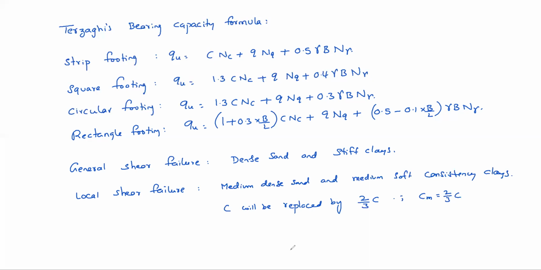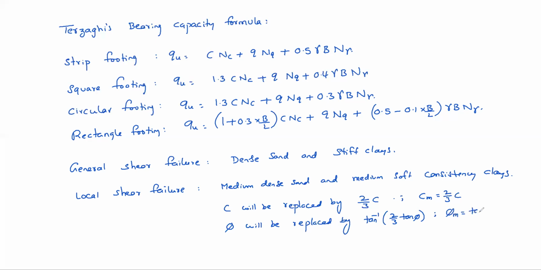Okay. Similarly, pi will be modified, replaced by tan inverse of 2/3 of tan pi. That means tan pi will be replaced by 2/3 of tan pi. Okay, understood now? That's why modified pi should be used.